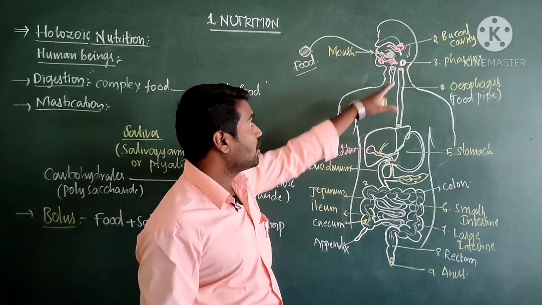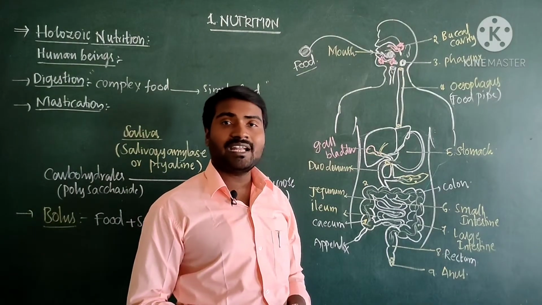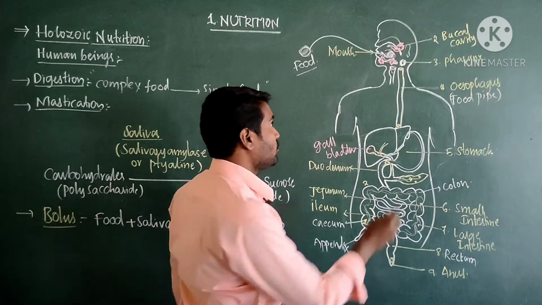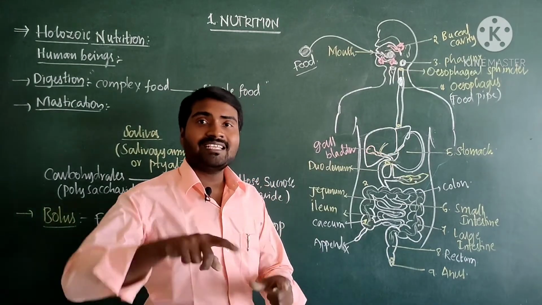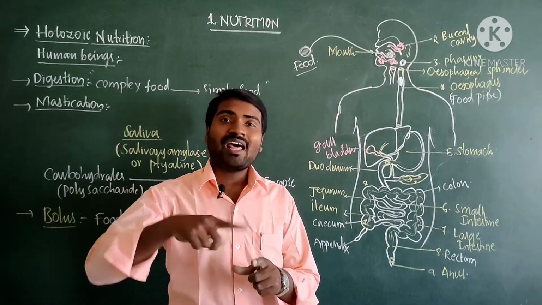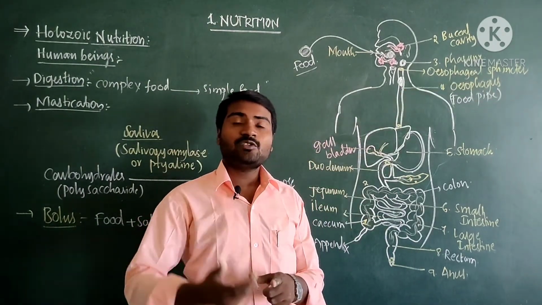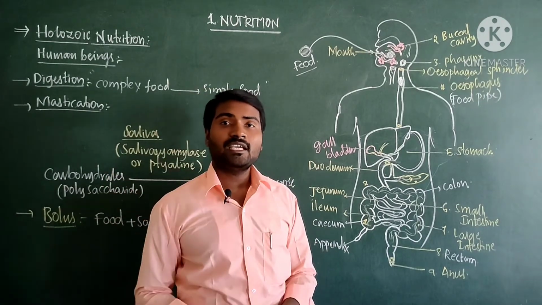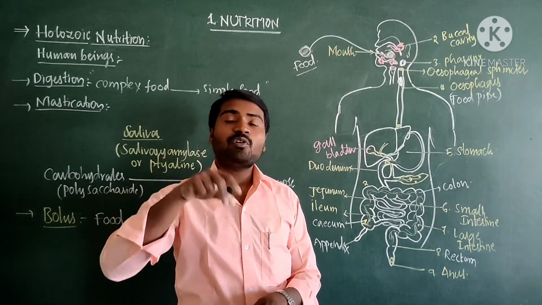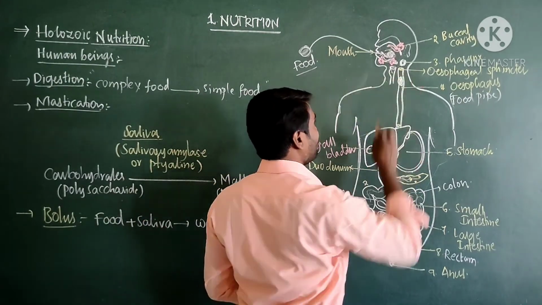Now immediately the food enters into the next tube that is called esophagus. The opening of the esophagus is guarded by a muscular ring which is called esophageal sphincter. So this esophageal sphincter controls the opening of the food into the esophagus, which allows a little amount of food into the esophagus.